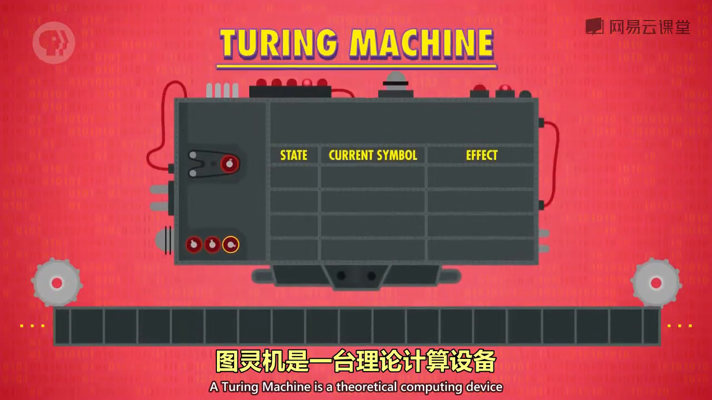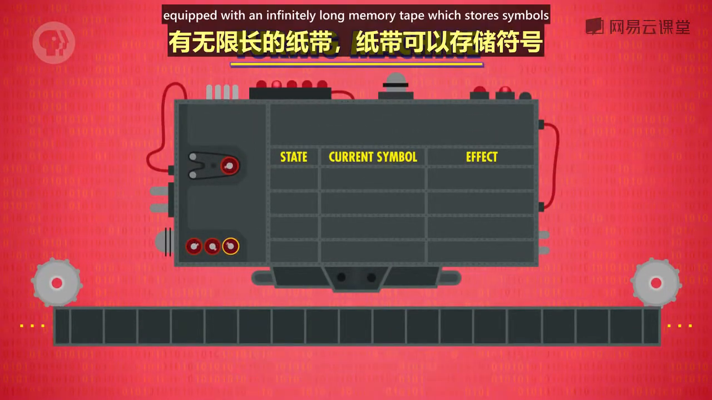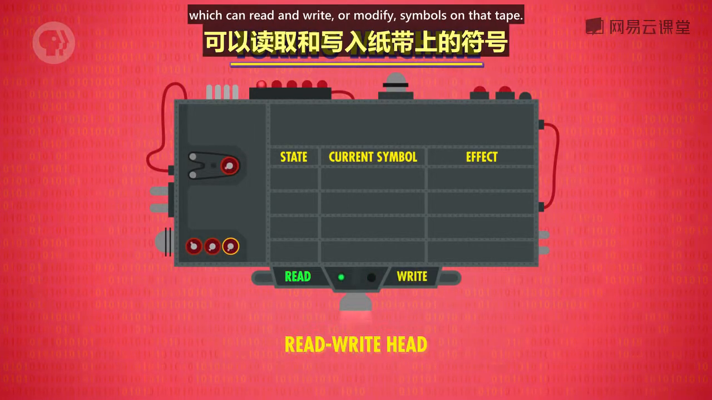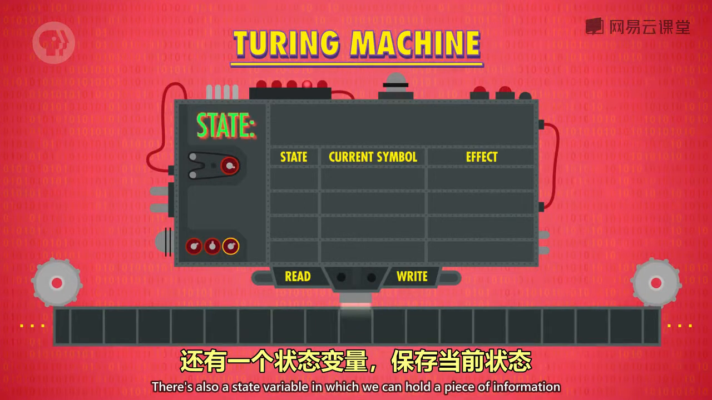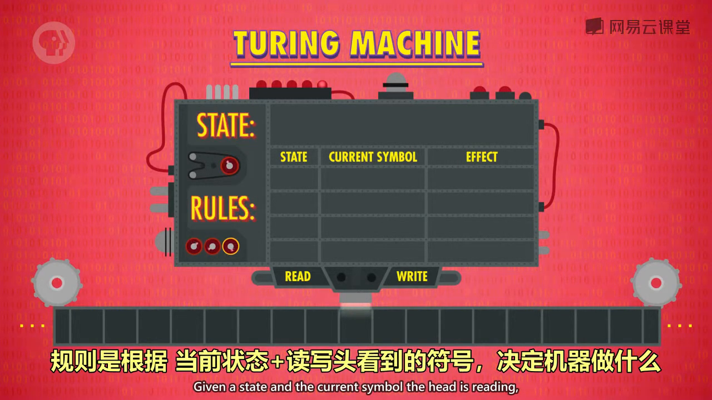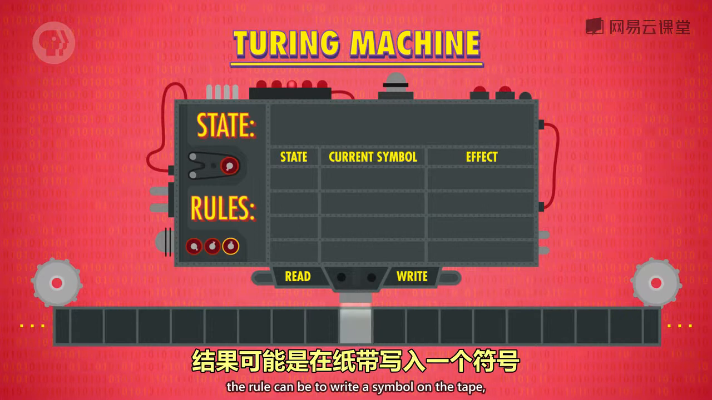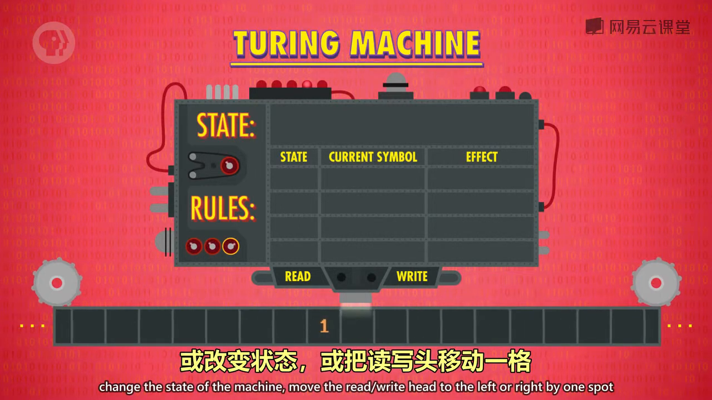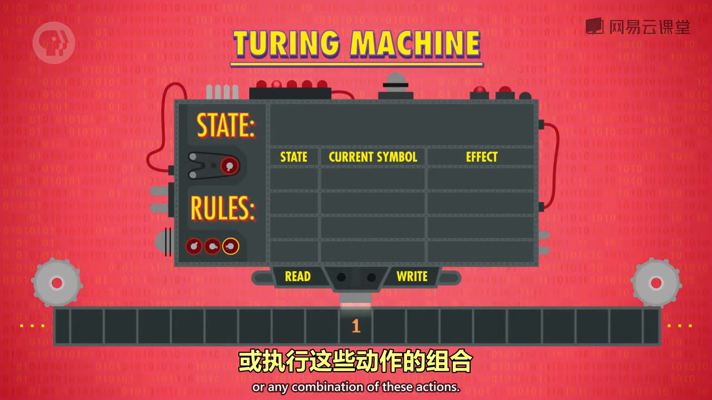A Turing machine is a theoretical computing device equipped with an infinitely long memory tape which stores symbols, and a device called a read-write head which can read and write or modify symbols on that tape. There's also a state variable in which we can hold a piece of information about the current state of the machine, and a set of rules that describes what the machine does given a state and the current symbol the head is reading. The rule can be to write a symbol on the tape, change the state of the machine, move the read-write head to the left or right by one spot, or any combination of these actions.